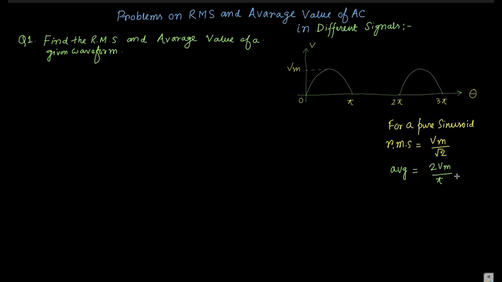So we are discussing the rectified waveform, square waveform, or sawtooth waveform like this. The first question is to find the RMS and average value of a given waveform. So this is the given waveform. What is the nature of the waveform? You see